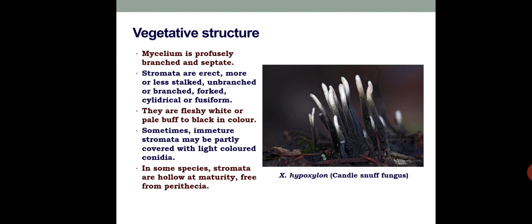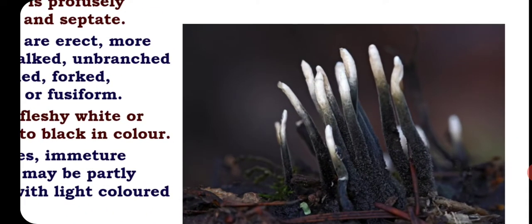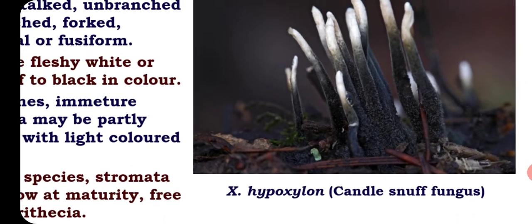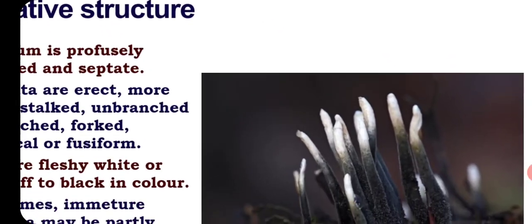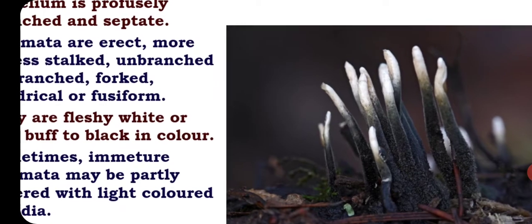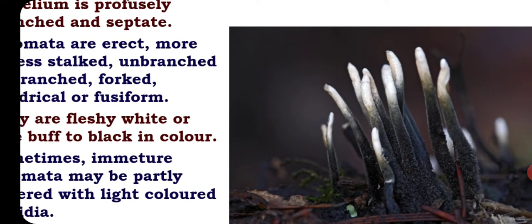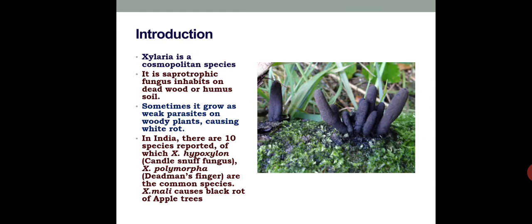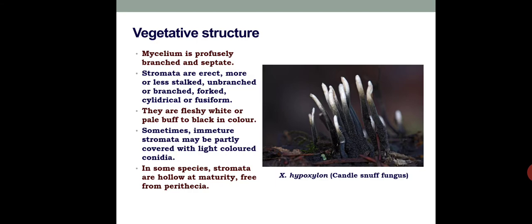Okay, and sometimes these white patches of this species Hypoxylon, this white patch is actually conidia. When it is doing asexual reproduction, it is producing plenty of conidia, and it appears as white in color. Here the conidia is white. So that's why this appears as white.